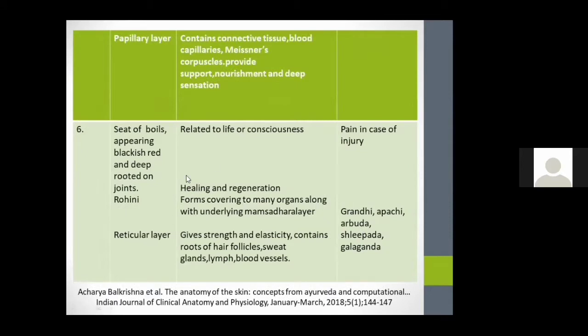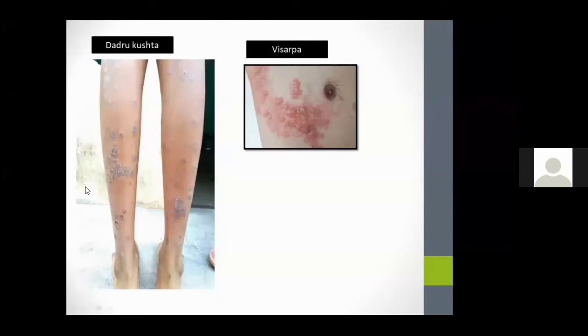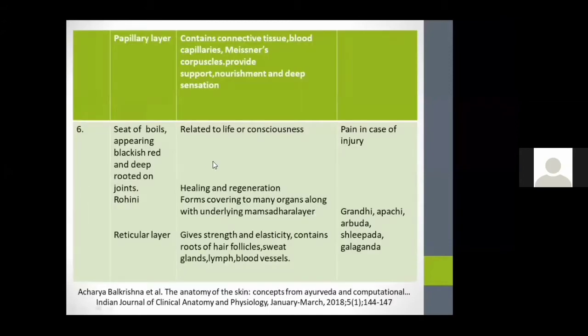And the sixth layer is the seat of boils, appearing blackish red and deep-rooted, and it is Rohini. This layer is Rohini. It is mainly related to life or consciousness, and pain indicating skin conditions will manifest in this layer. Mainly it is for healing and regeneration, and this layer forms the covering to many organs along with the underlying Mamsadhara layer. So disease conditions like Granthi, Apachi, Arbuda, Shlipada, Galaganda, deep level conditions, we can say manifest in this layer.